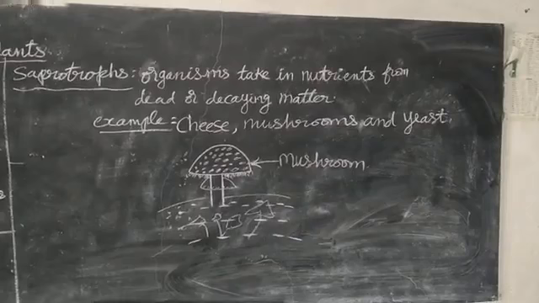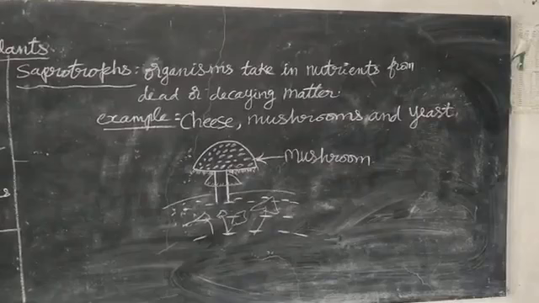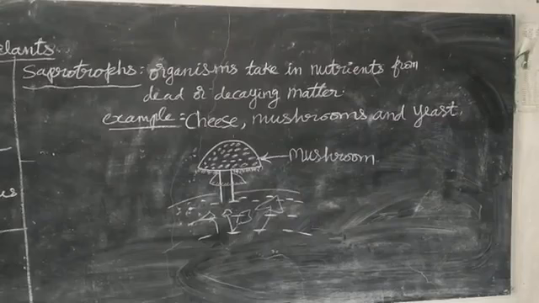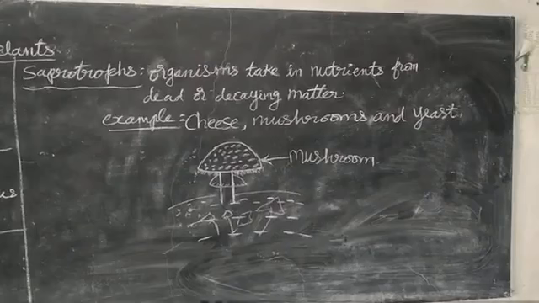So they are called saprotrophs. These organisms grow in a moist place. They are called saprotrophs, and they are also called fungi. So when you put water on the bread and leave it for two to three hours, you can see patches over the surface of the bread. They are called fungi.